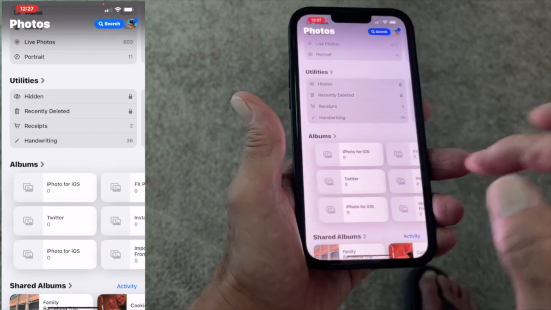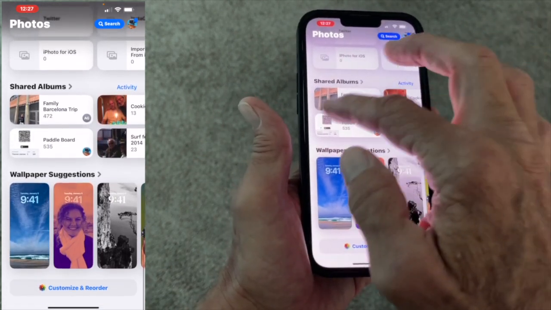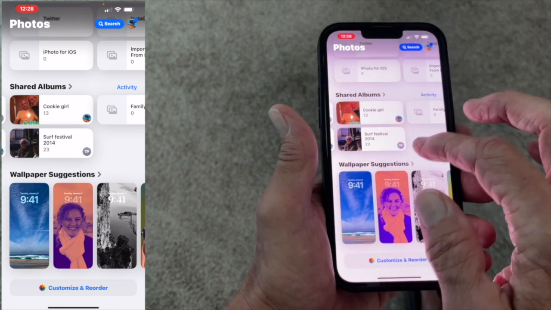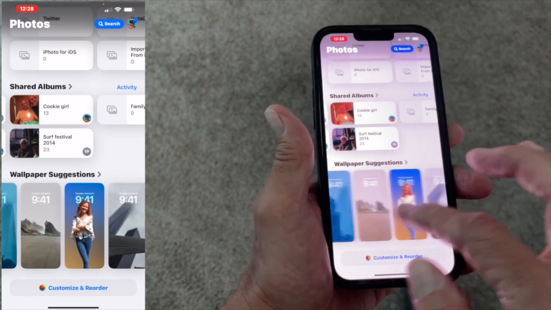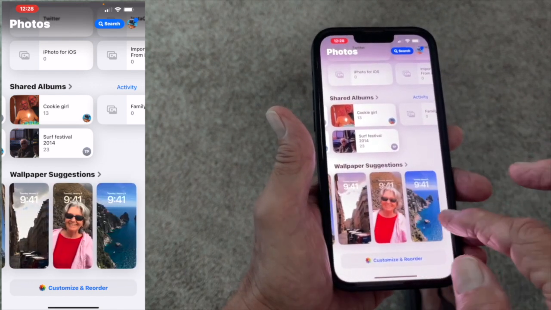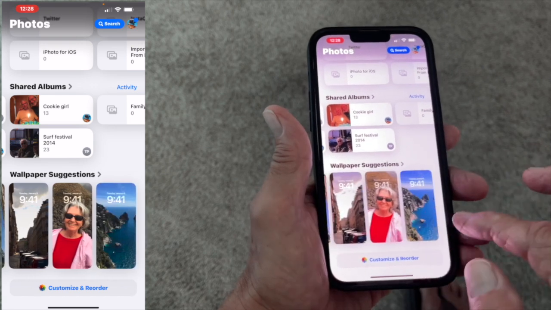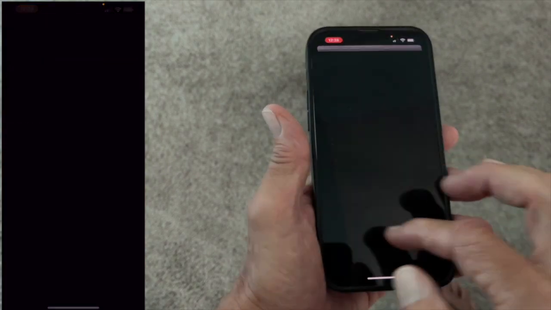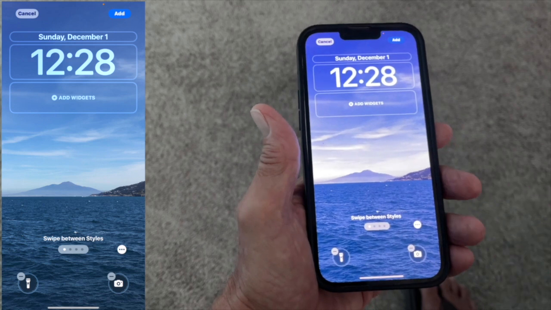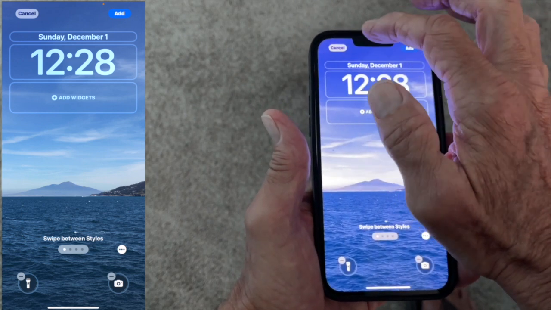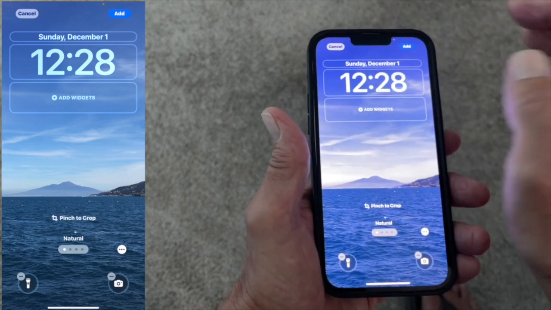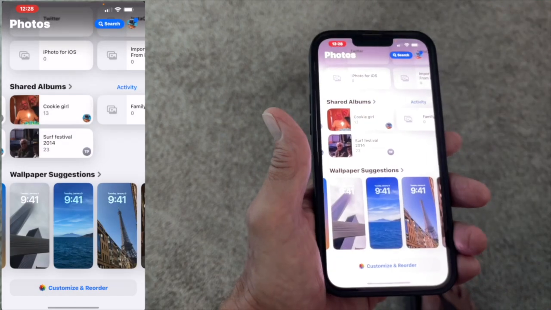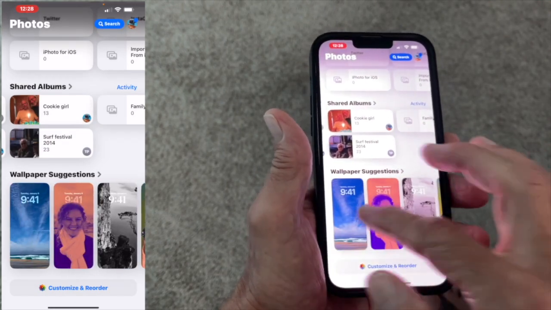But anyway, whatever. Now we got shared albums down here. And then down here is your wallpaper suggestions. So these you could use as wallpaper if you wanted to. This was in Italy there. That's in France. That's Italy. Look at it, just changed it to that. So if I want to add it, I could click here. If I want to cancel it, I would click there. And so, yeah, that's how that works.